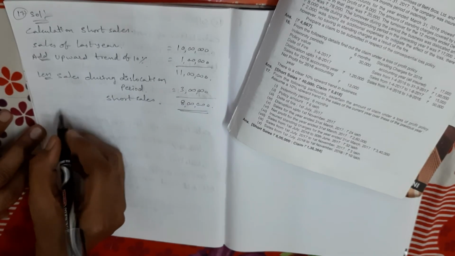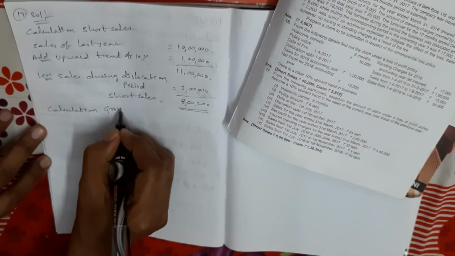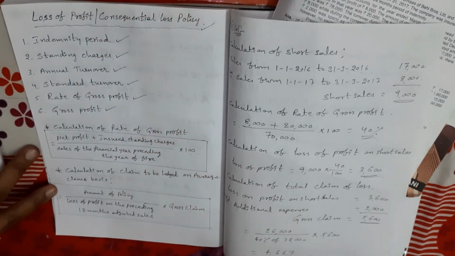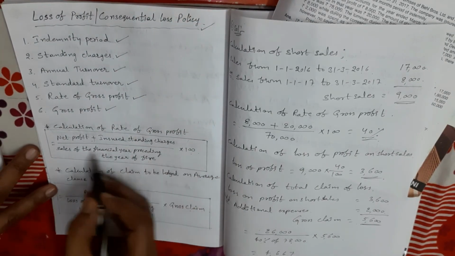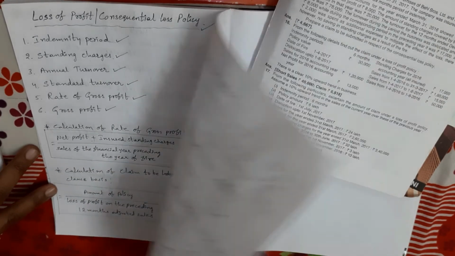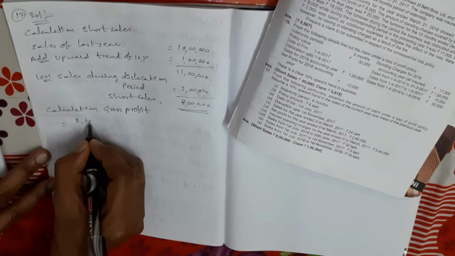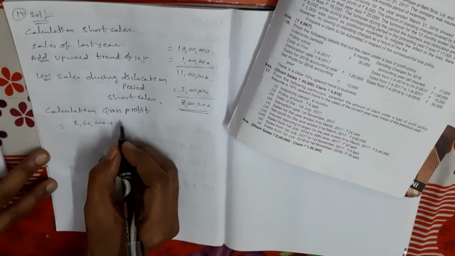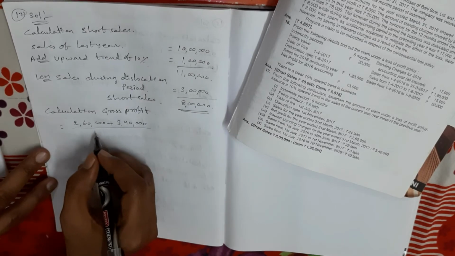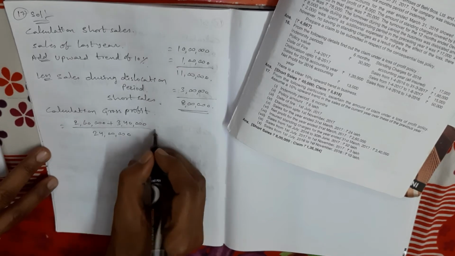Next, second step, calculation of gross profit. What is the principle? Net profit plus insured standing charges, divided by sales of the financial year preceding the year of fire, into 100. Gross profit is equal to net profit, that is 2,60,000, plus insured standing charges, given as 3,40,000, divided by sales for the year ended 31st March 2017, which is 24 lakhs, into 100.